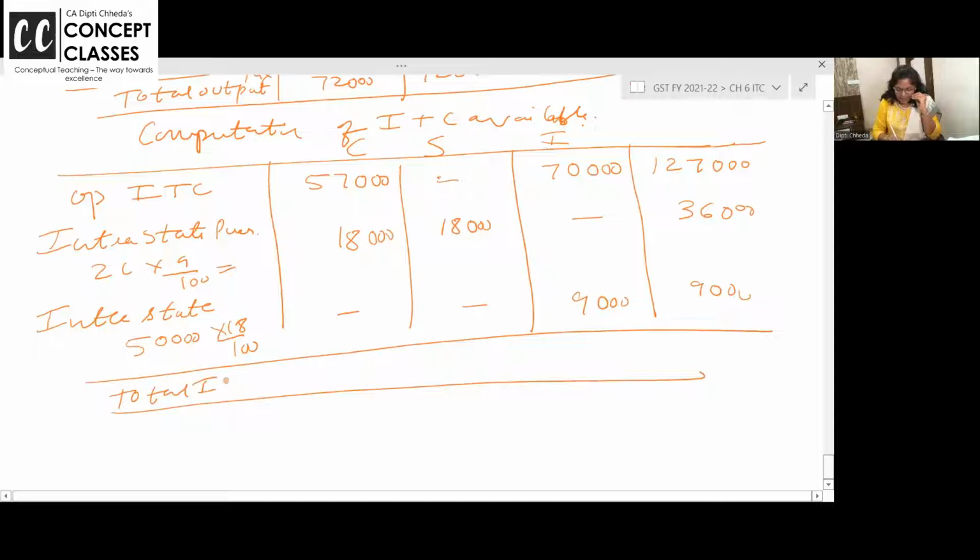Total ITC available. Total input credit which is available. 57,000 plus 18,000. So here you have 75,000. Here you have 18,000. Here you have 79,000.